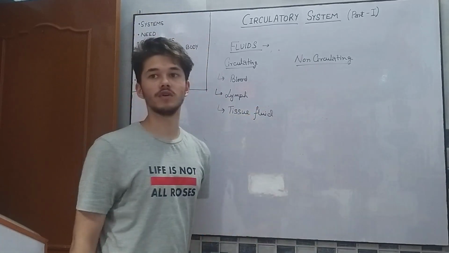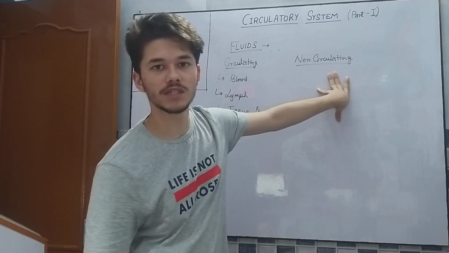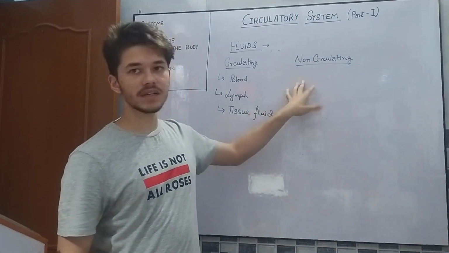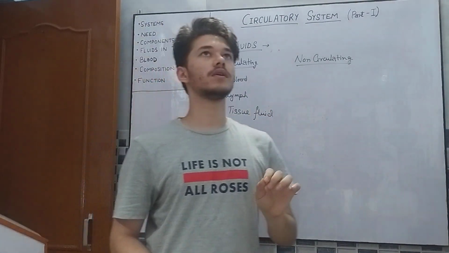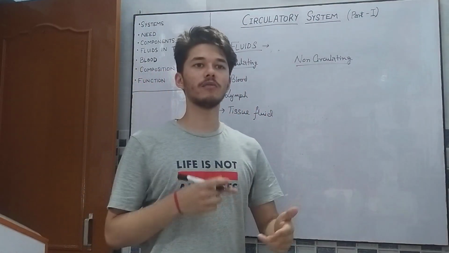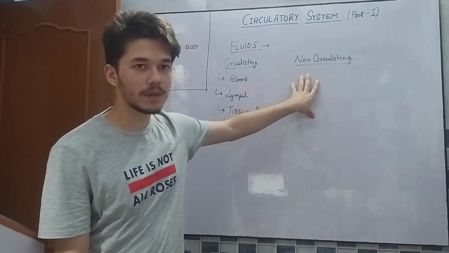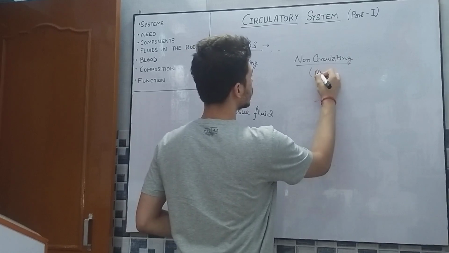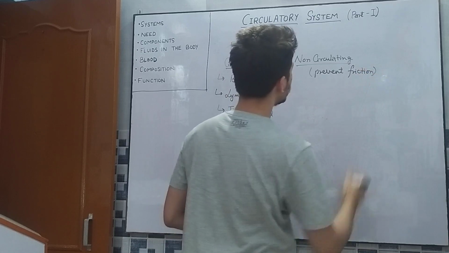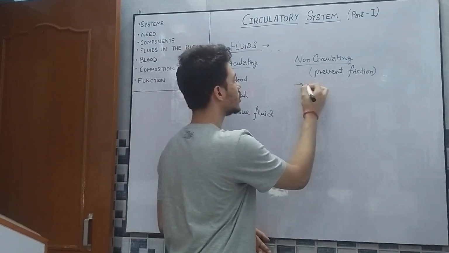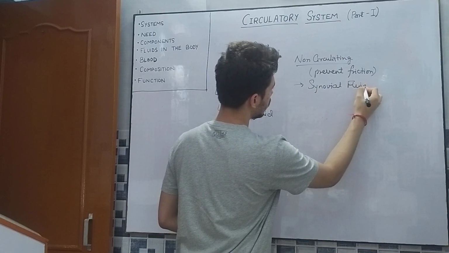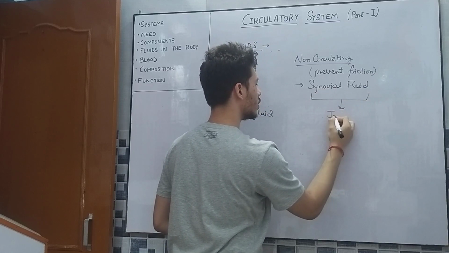First, non-circulating fluids. What do non-circulating fluids signify? The fluids that are present mainly in one part of the body. And why aren't they moving? Because they do not require movement. For example, these fluids mainly prevent friction in any part. What can these fluids be? Non-circulating fluids can be in the joints. One example is synovial fluid, which is present in the joints of the body.